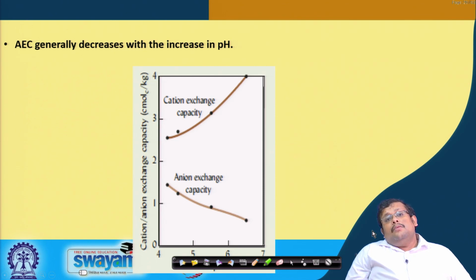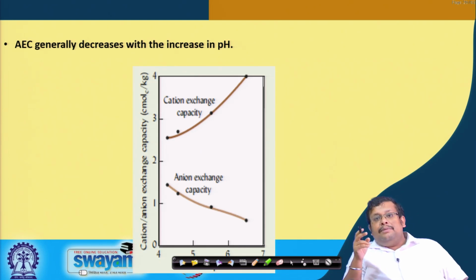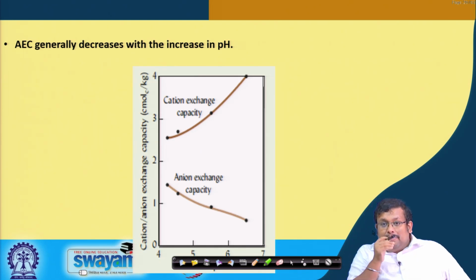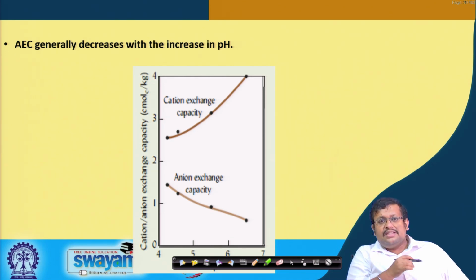So, we know that cation capacity increases with the increase in pH, because when you increase the pH, the pH dependent charge produces the negative charge onto the clay surface. As a result, it will attract further more cations into the clay surface. So, cation capacity will increase.